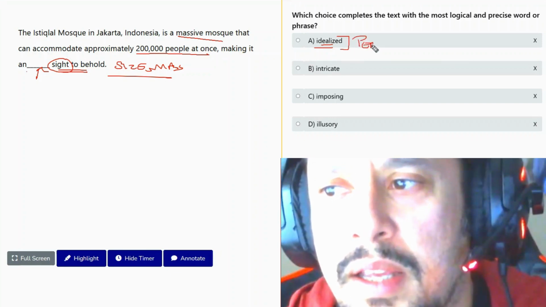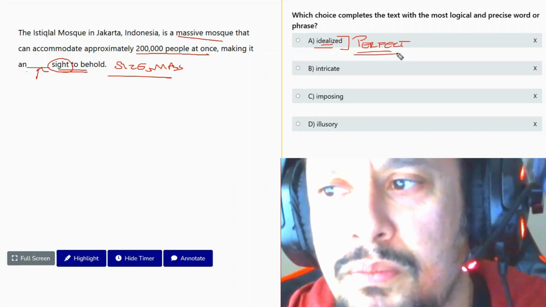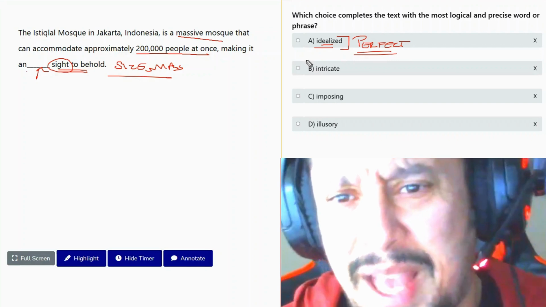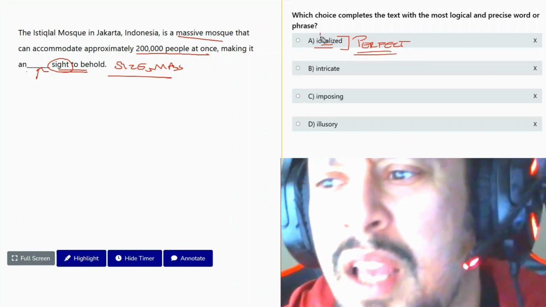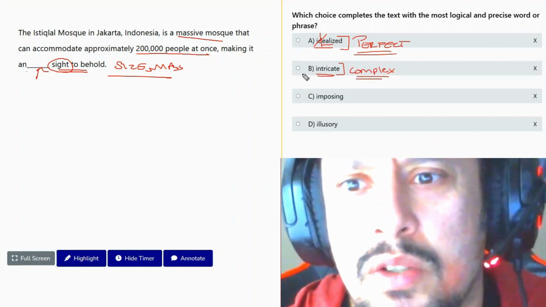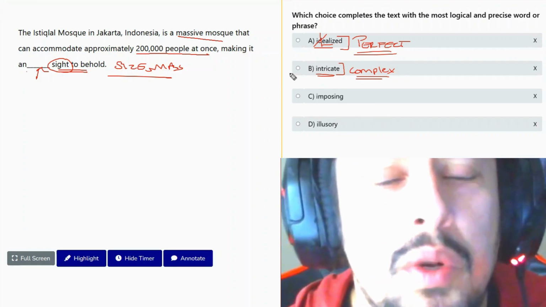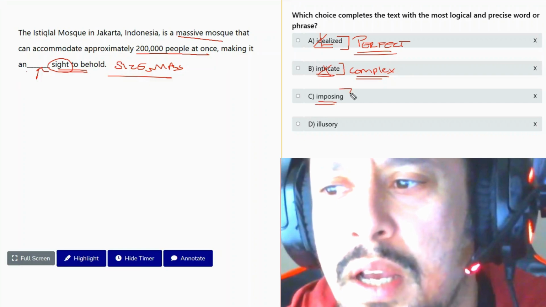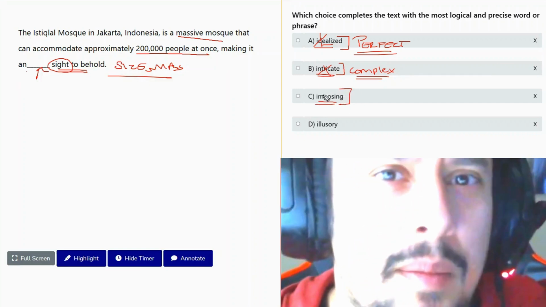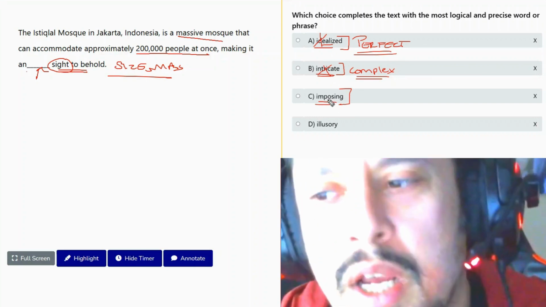Idealized means something like a perfect sight or something you imagine to be as perfect as possible. But how is it an idealized sight? An intricate sight means it is a complex sight. Again, what makes it complex? The design? We don't know. Imposing means very large, intimidating, something that cannot be unseen or ignored.